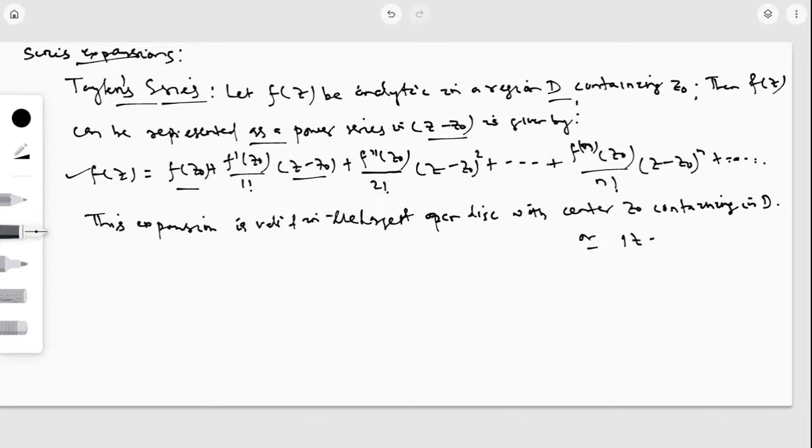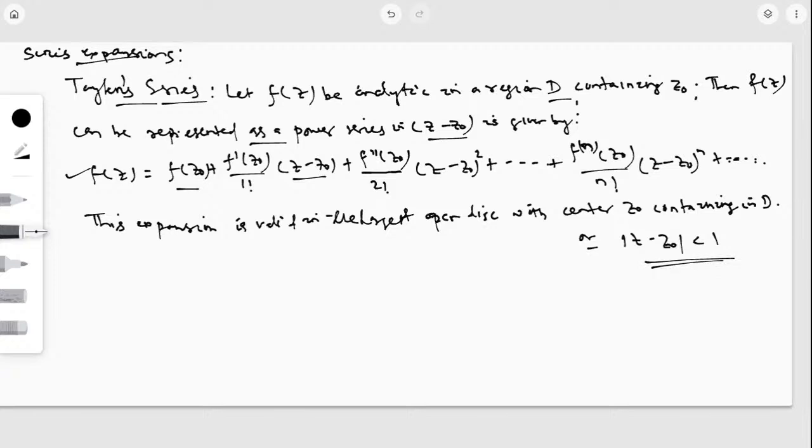Or in general, I will write this is the non-negative power of z minus z0. I can add this is a modulus of z minus z0 is less than 1. This is the region where this expansion is convergent.